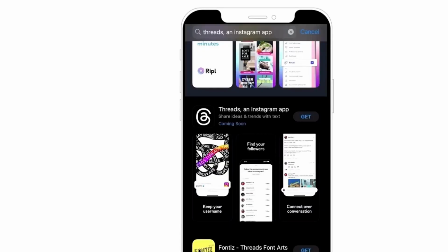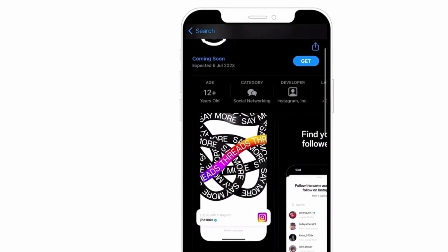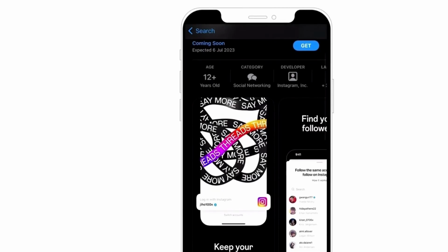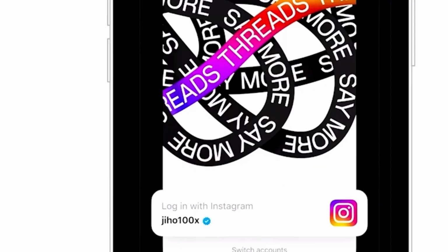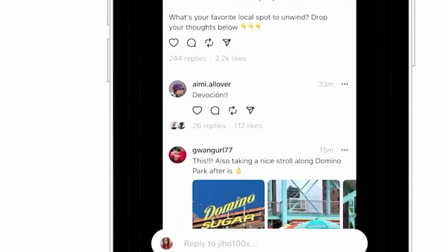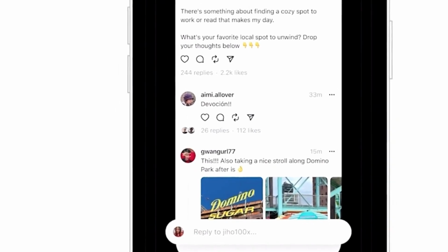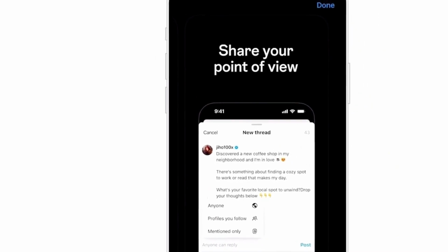Pros. Personalized. Threads is designed for sharing with your closest friends, so you can be sure that your posts are only seen by the people you care about. Intuitive. Threads is easy to use and navigate. It's also very visually appealing, with a clean and modern design. Threads uses end-to-end encryption to protect your messages and photos. This means that only you and the people you're sharing with can see them. Free. Threads is free to download and use.